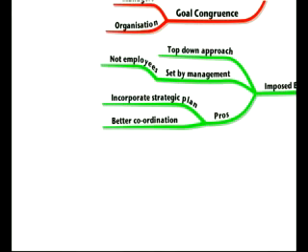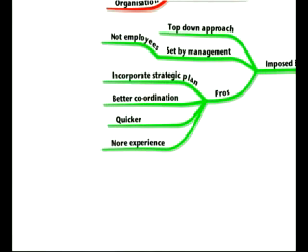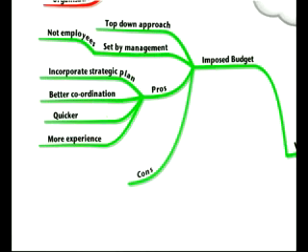It'll also use better coordination. Again, because those senior management have an overall view of the firm, they'll be better able to coordinate the different divisions. And also it's going to be quicker. The senior management set the budget, impose it on the employees, that will be quicker. Also, they will have more experience. Those senior managers, more experience, more expertise. Maybe they should be in charge of setting the budget.